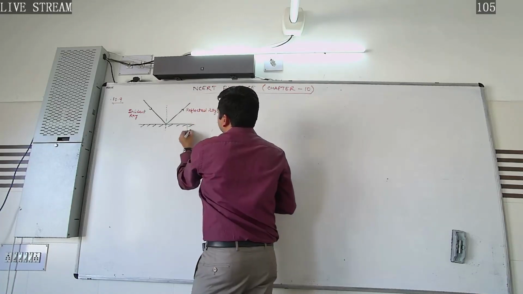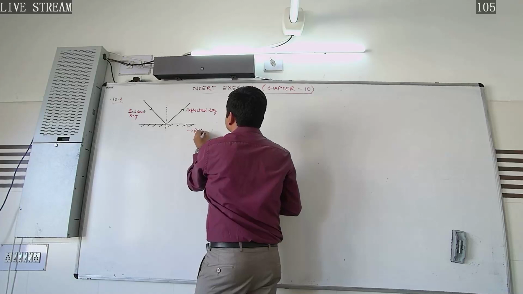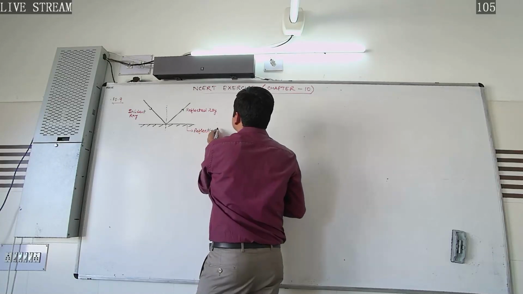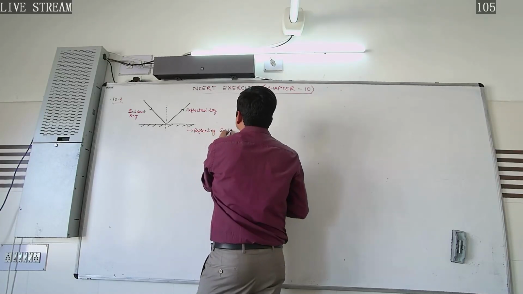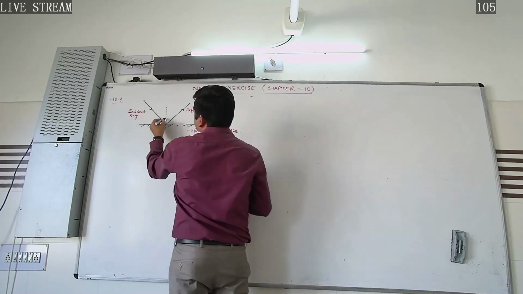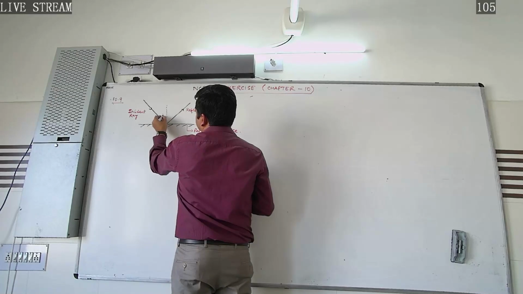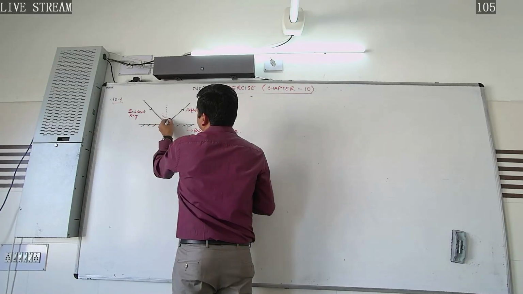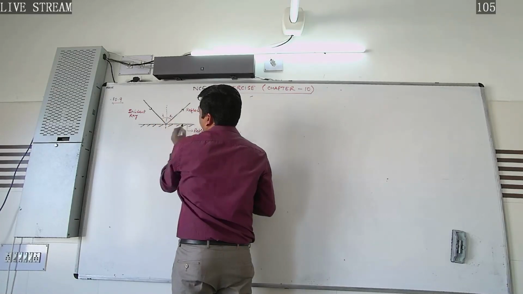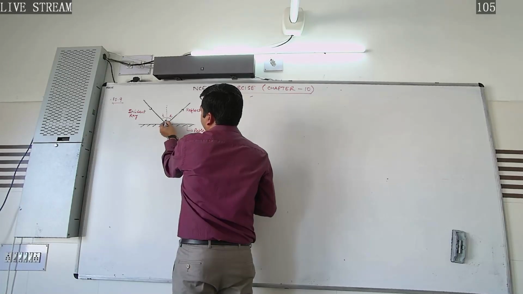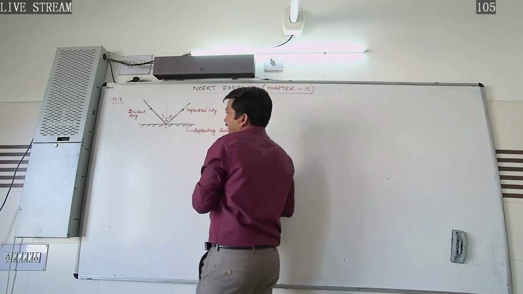This is the reflecting surface. If this ray of light is incident at an angle of incidence i, it is reflected obeying the laws of reflection such that the angle between the incident and the reflected ray is 90 degrees.